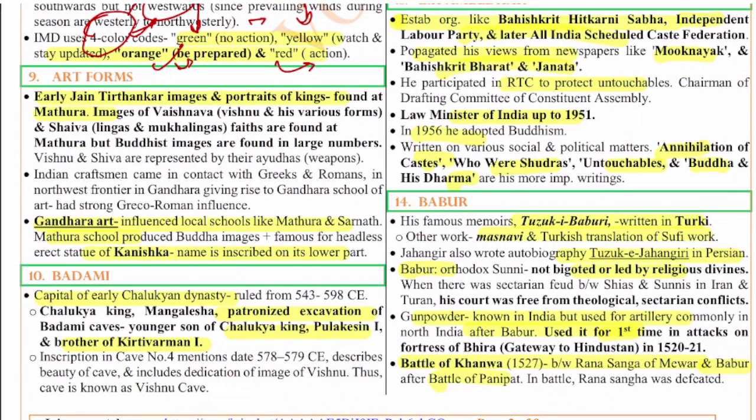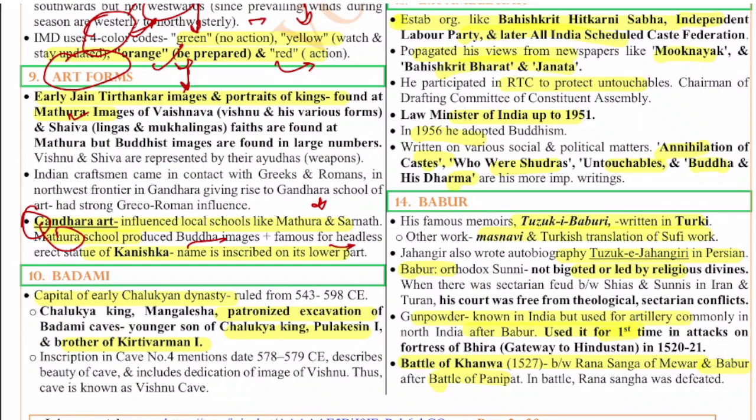Next, the 9th question is on art forms. The early Jain Tirthankara images and portraits of kings were found at Mathura. The images of Vaishnava deities, Vishnu and his various forms, and Shiva, the Lingas and Mukhalingas, are found at Mathura, but Buddhist images are found in large numbers. As I told already, the Gandhara school of art is very famous. It is an Indo-Greek school of art which had influences from the Mathura and Sarnath schools as well. The Mathura school especially produced very good quality Buddha images.